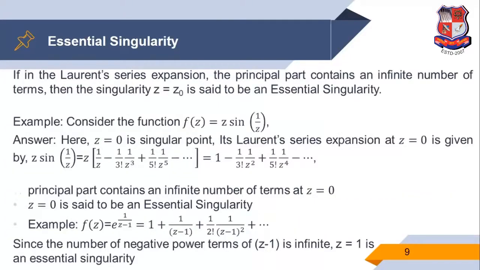Now, the next singularity is essential singularity. If in the Laurent series expansion the principal part contains an infinite number of terms, then the singularity z is equal to z0 is said to be an essential singularity.